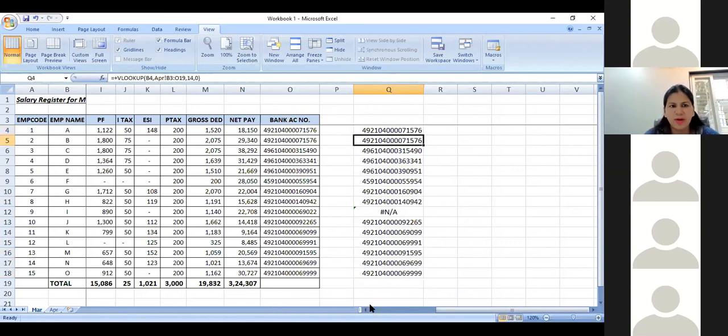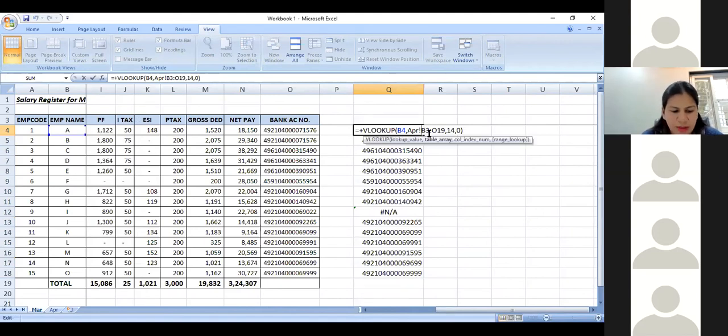Additionally, since the rows keep on moving down, as you can see the table keeps on moving down, you should ideally use F4 here and freeze the specific rows and columns, so that the table is frozen, and it does not happen that if Mr. B is appearing in the 20th row, it gets missed out and the VLOOKUP gives you an option of 0 or NA. So I freeze it, I say my table is freezed, I only want to search Mr. A, Mr. B, Mr. C in the table B3 to O19.